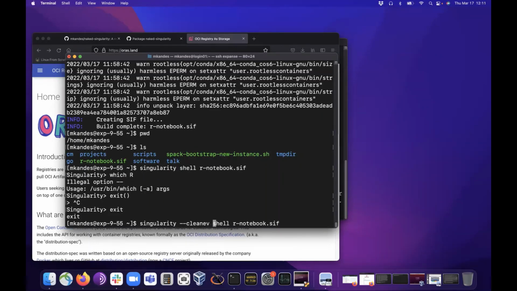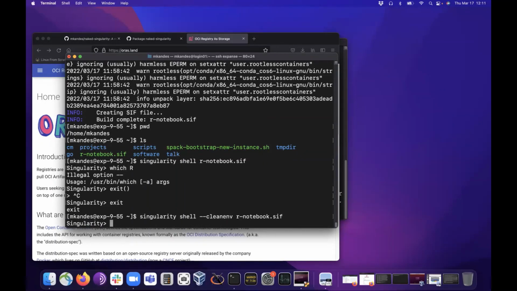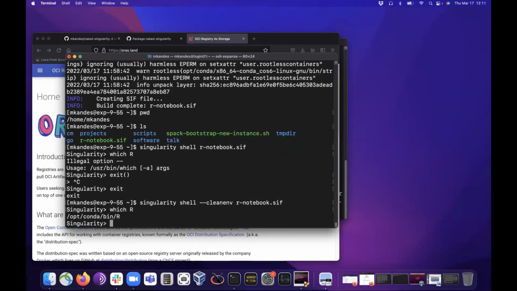I'm using an extra flag here to not import the environment into the container. By default, at least right now with the new version of Singularity, there are some environment variables getting shipped into the container from the outside that cause an issue when I run this command.